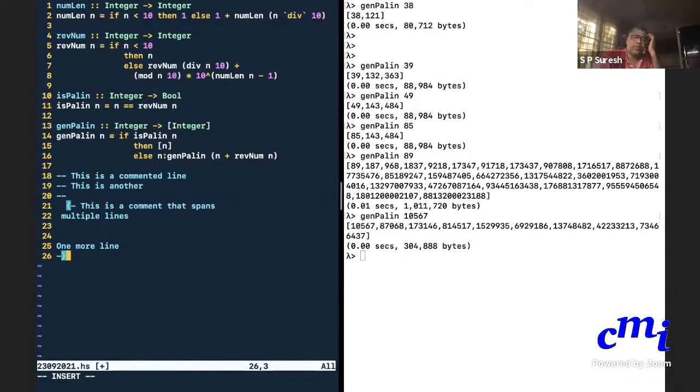Okay, these are two ways of commenting. Each line you can put hyphen hyphen, or you can put brace hyphen and then write whatever and then close it. Of course, even in a single line you can use it. Okay, good.